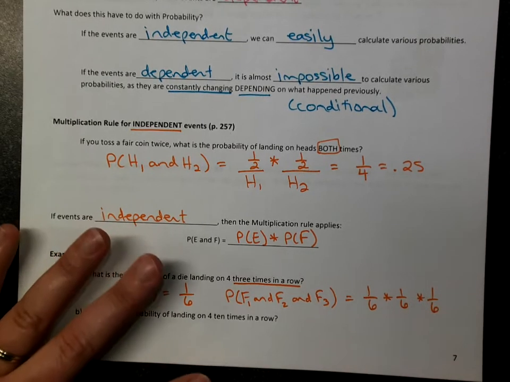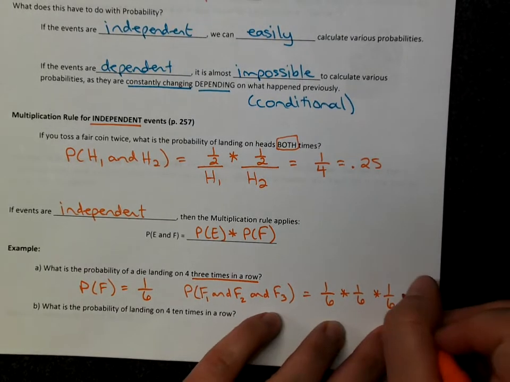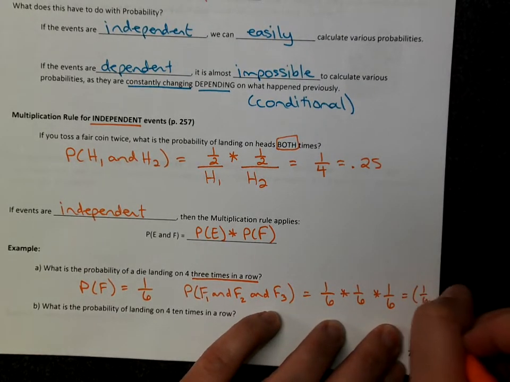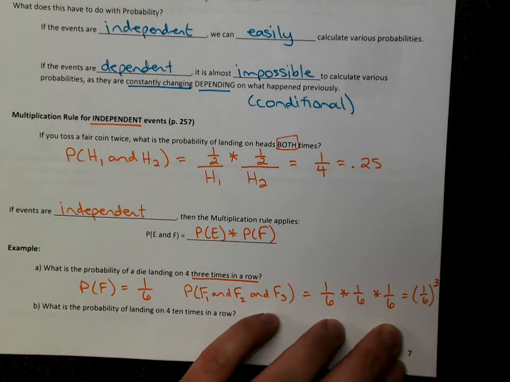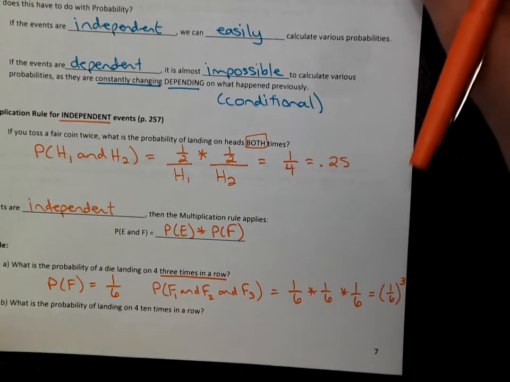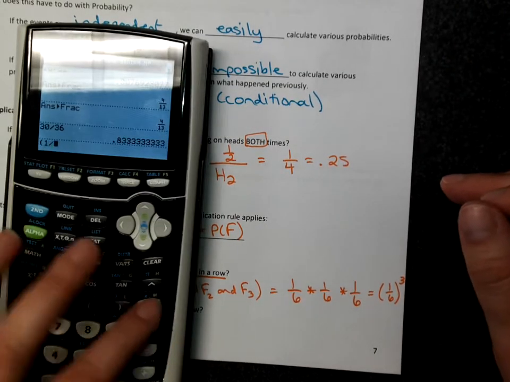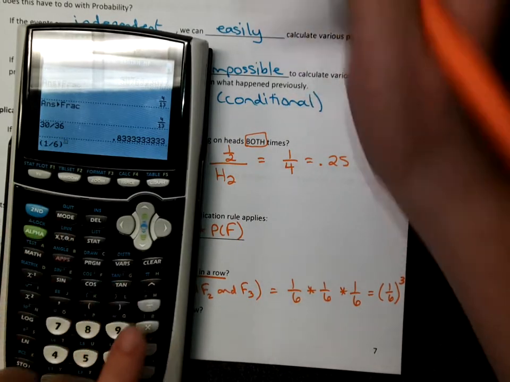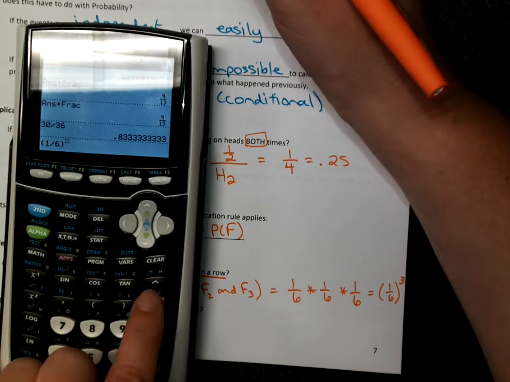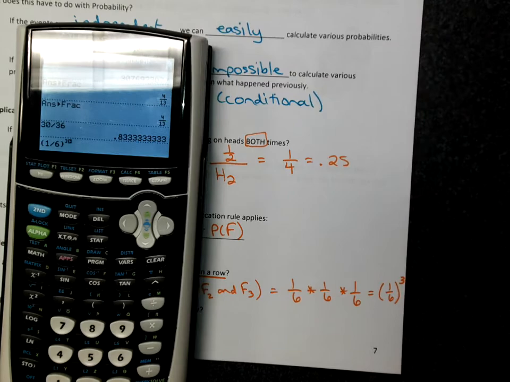This is called repeated multiplication, and a more efficient way to write this is 1/6 to the third power. So using exponents to represent repeated multiplication. So in your calculator, the most efficient way to do this is 1/6 raised, which is the little caret, to the third power. In an older calculator, it looks a little bit different.